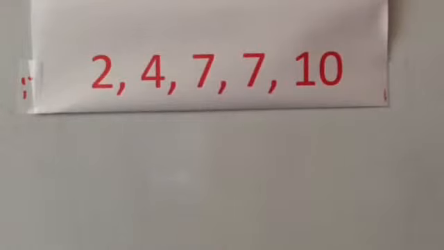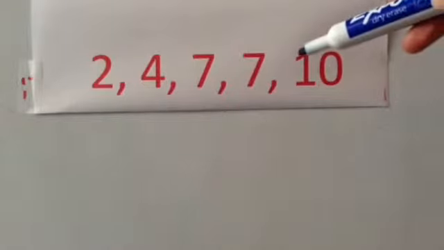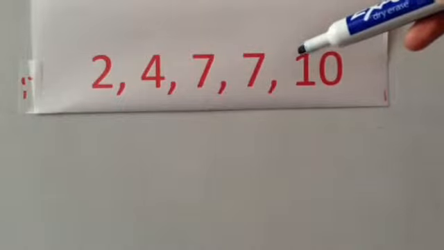Alright, now we're going to calculate the median of this set of numbers. Remember, median means middle. Lucky for us, these numbers are already ordered from least to greatest. So all we need to do next is locate the middle number. Since there are 5 numbers here, we will have exactly one middle number.